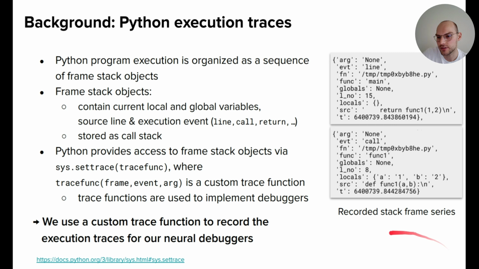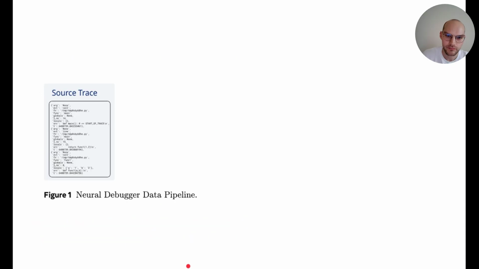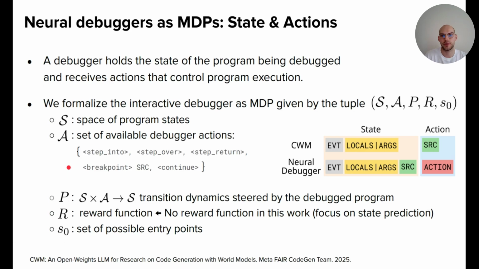And here on the right, we just see two recorded stack frames. So here, for example, this is one stack frame where we have a line event, and we don't have any locals here. We are in the function main, and the source line is return func1, 2. And here, this is a call event. We have the locals A, 1, and B. So this is what the raw data looks like. It's basically a sequence of dictionaries. So this is our source trace. What we do with this source trace, we want to create execution traces that we can feed into the model, and that is what the neural debugger pipeline does.